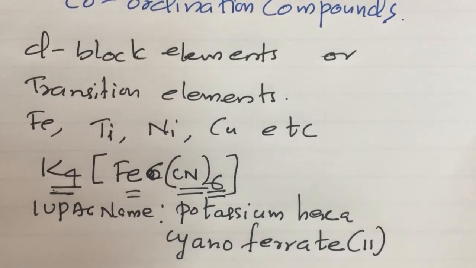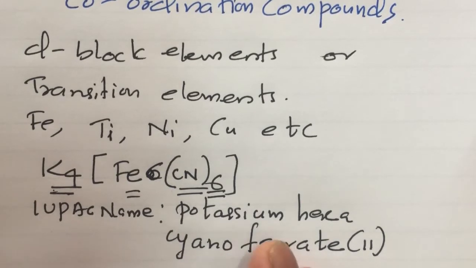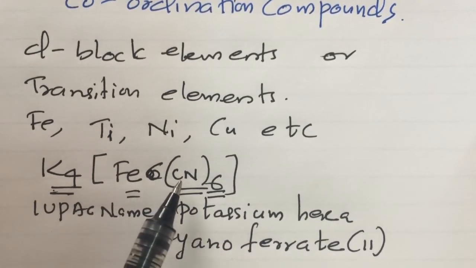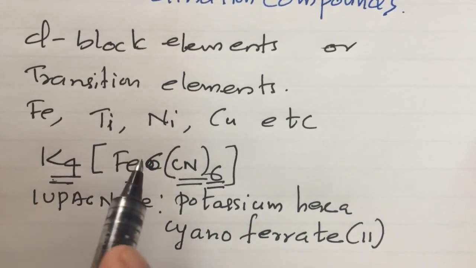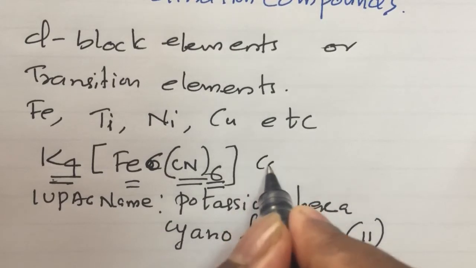How do we write the name of a coordination compound? There are some rules related to it, and I will teach you those rules and the IUPAC naming in the next section. So now, just to understand, the name of this compound is potassium hexacyanoferrate. Coordination compounds are also called coordination complexes.